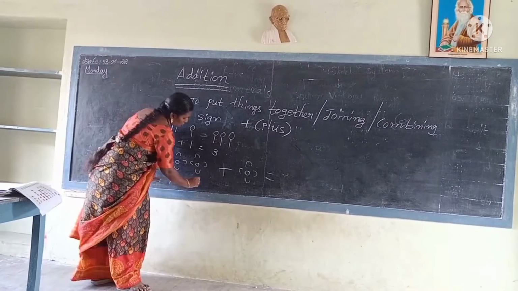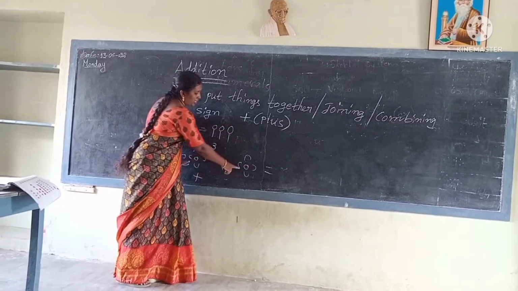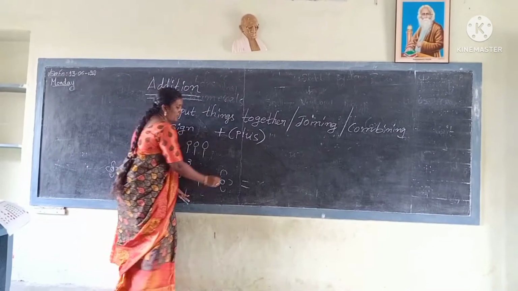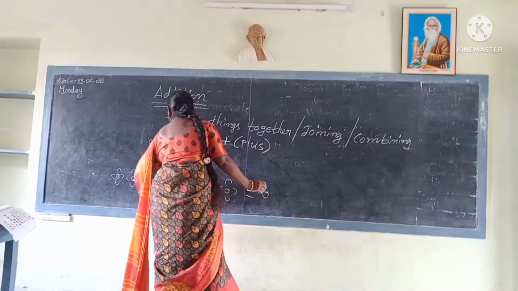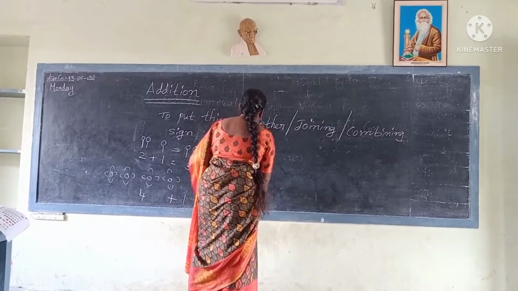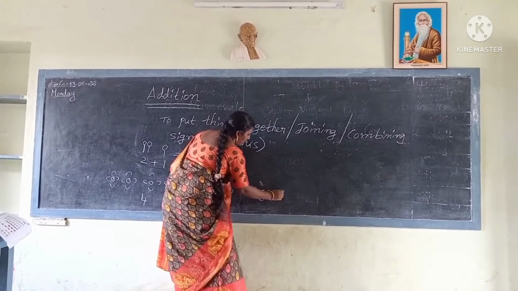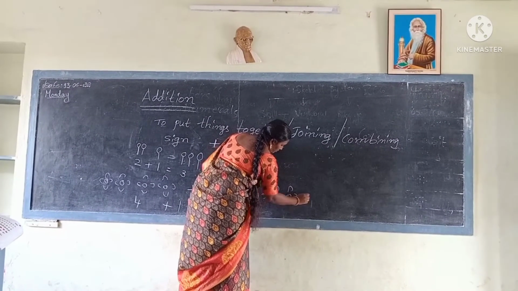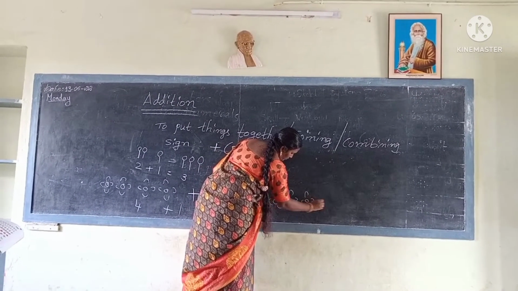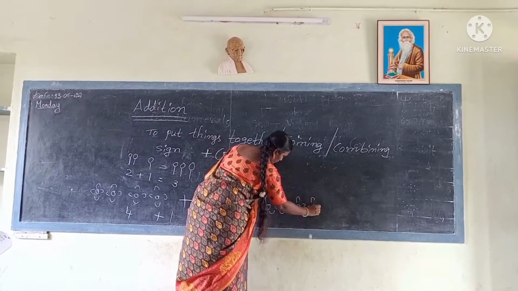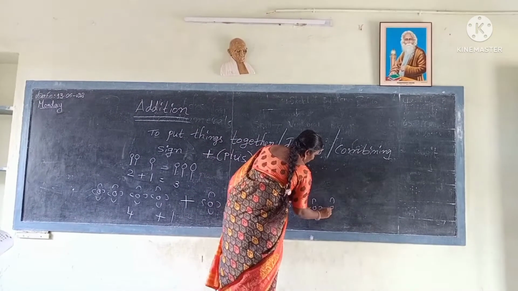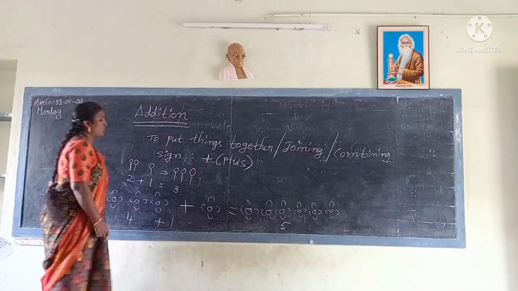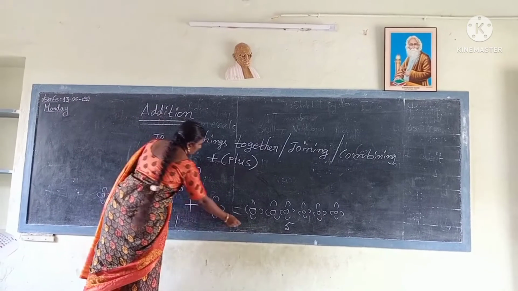By adding we have to use plus. 4 plus 1. 1, 2, 3, 4, 5. 5 flowers are there. 4 plus 1 equals 5.